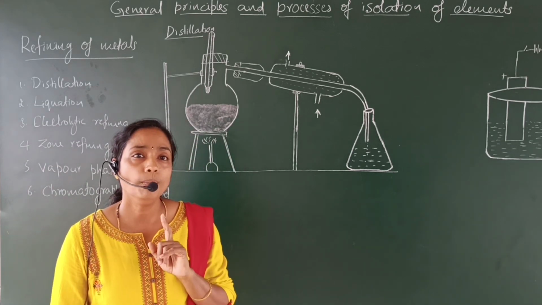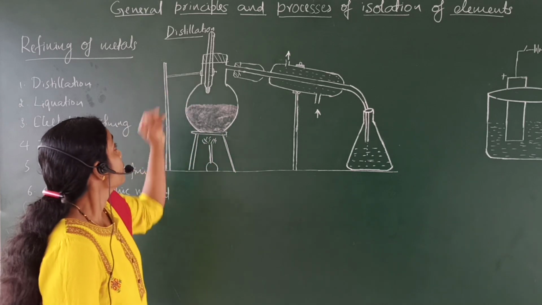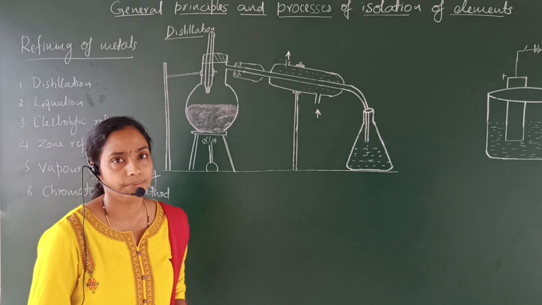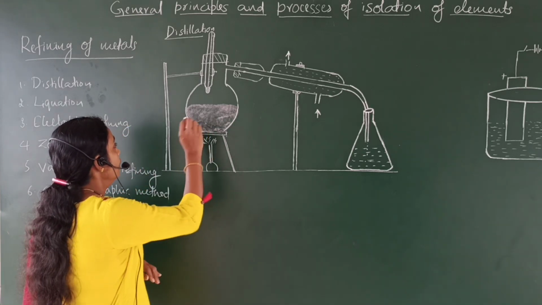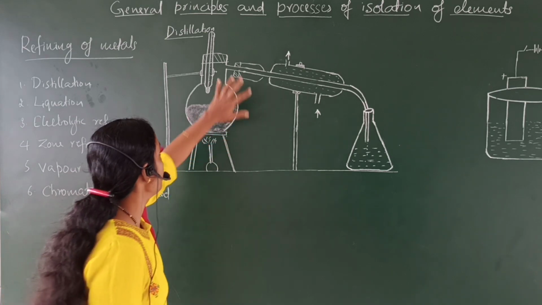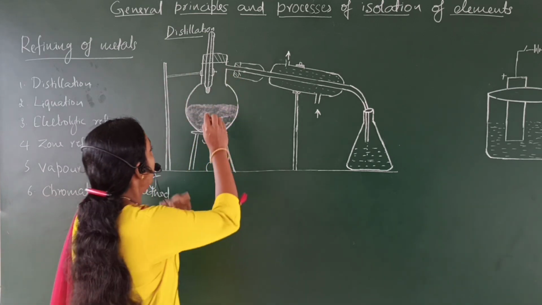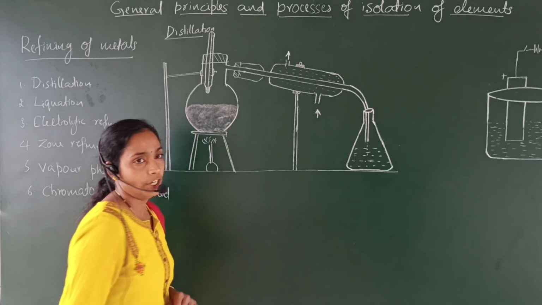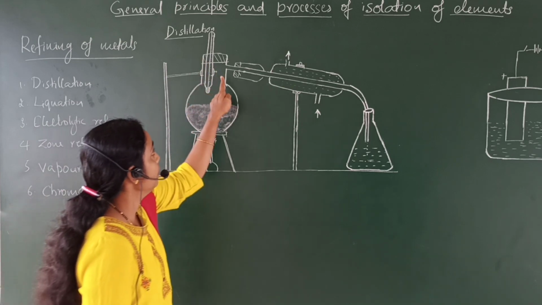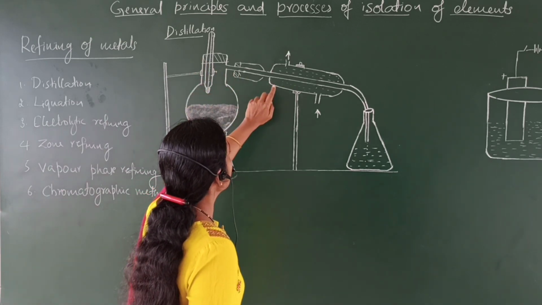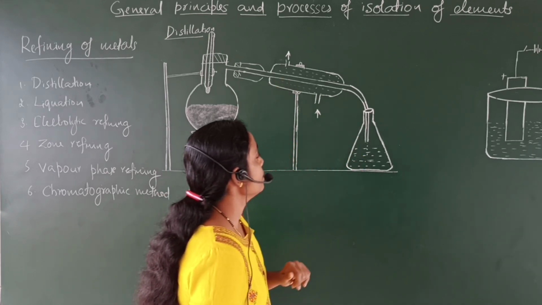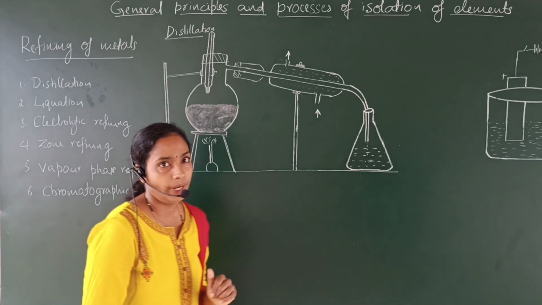Usually, low boiling metals like zinc and mercury are purified by this distillation method. In this method, the impure metal is taken inside this flask, which is called a distillation flask. The thermometer is connected to the distillation flask, a condenser is connected to it, and a conical flask is connected to collect the pure metal.